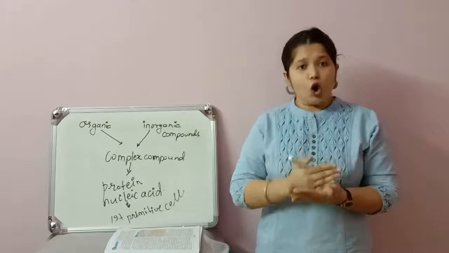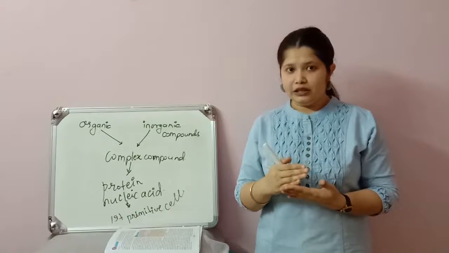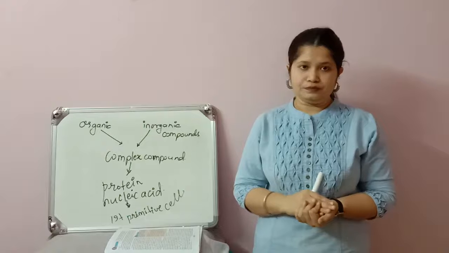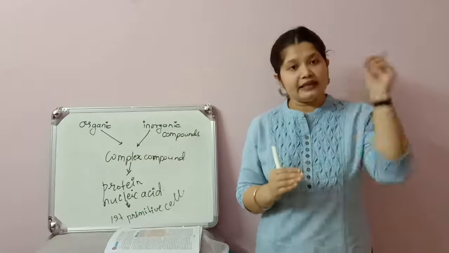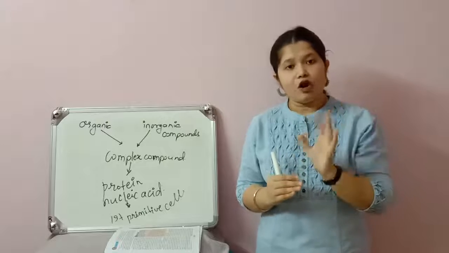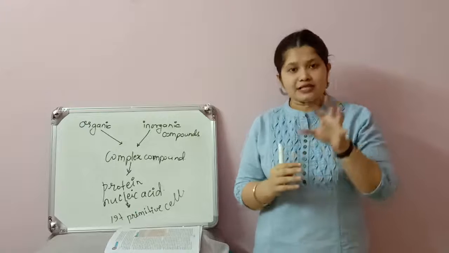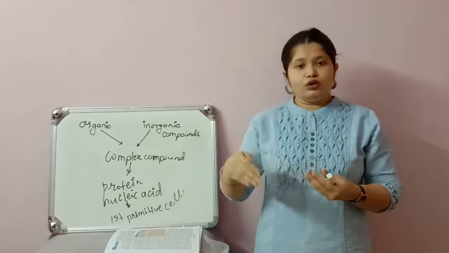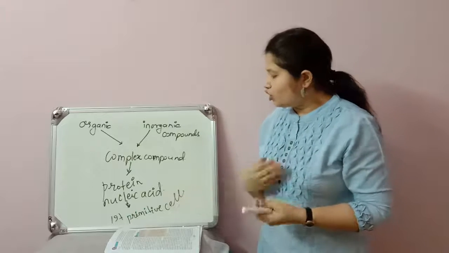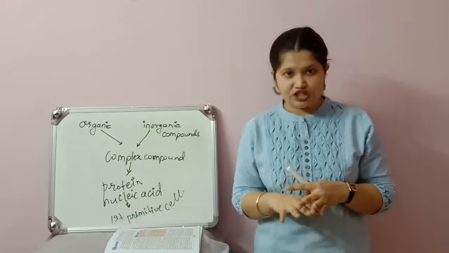But all the primitive cells were not capable of survival. All the cells which were made at that time were not capable of survival. Why? Because some of the cells were not capable of adjusting themselves according to the situation.